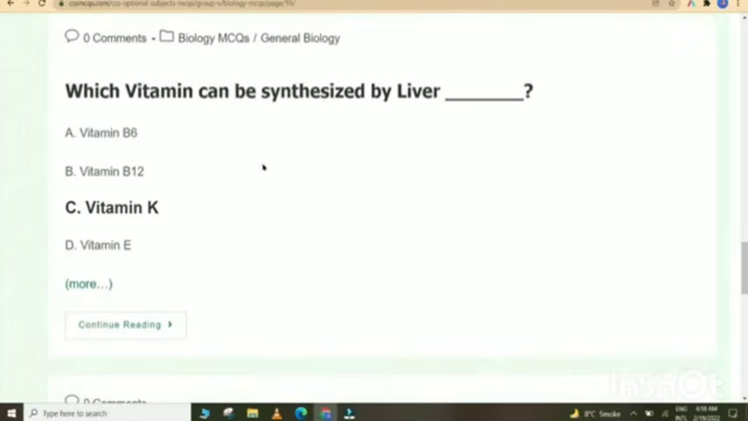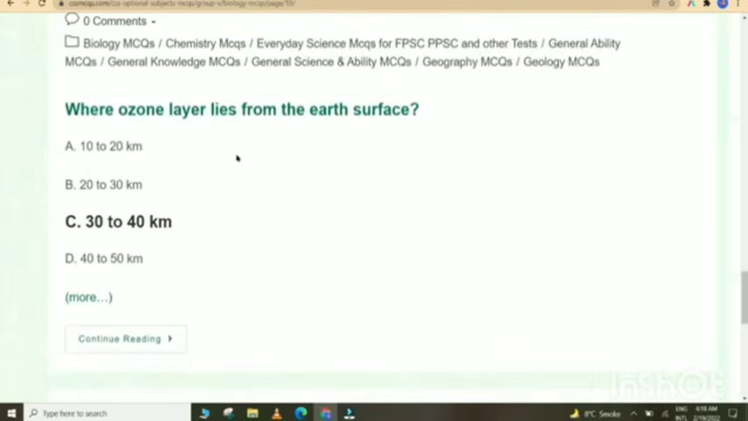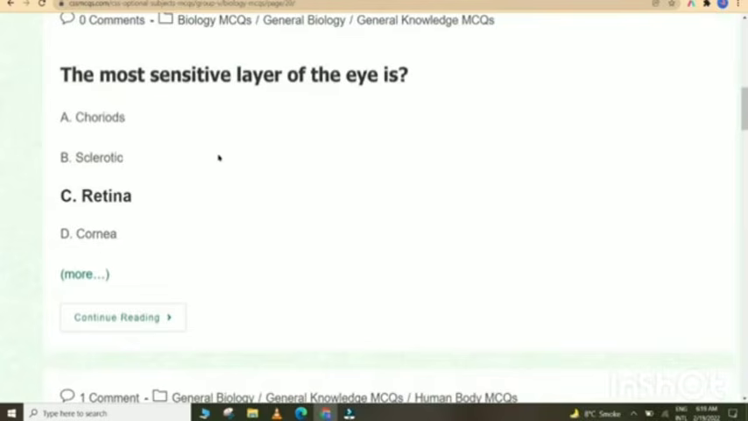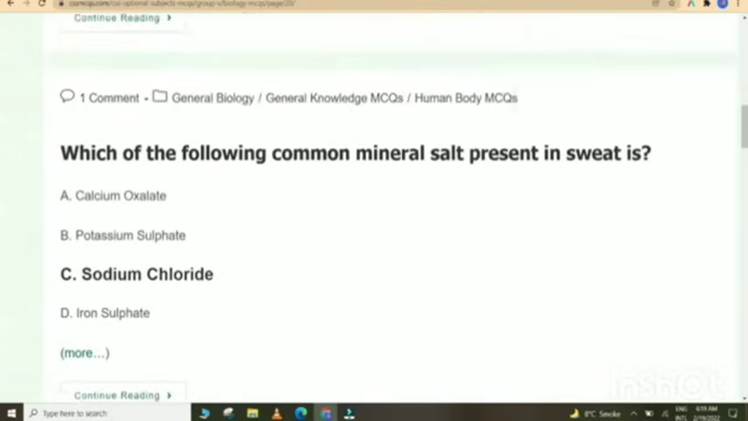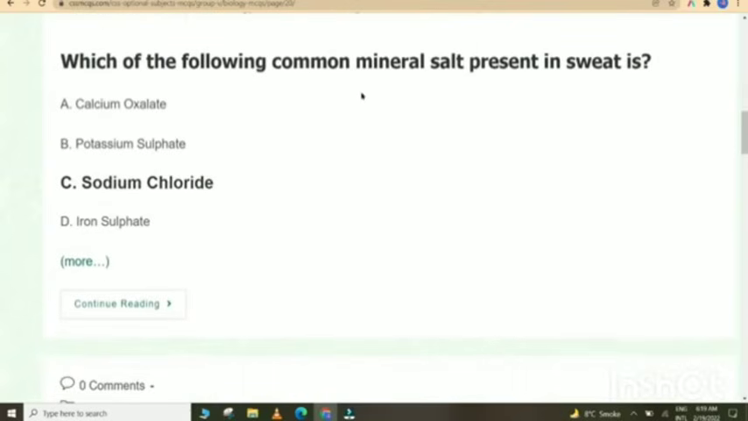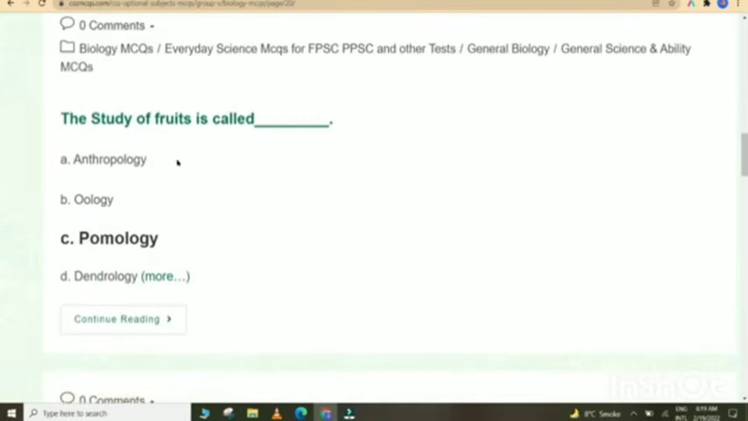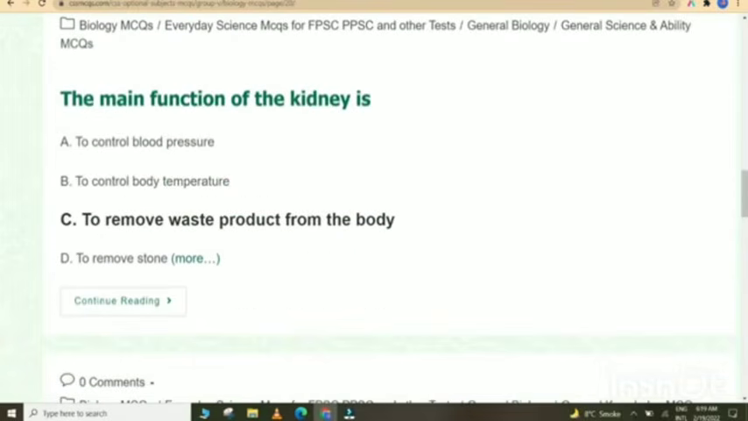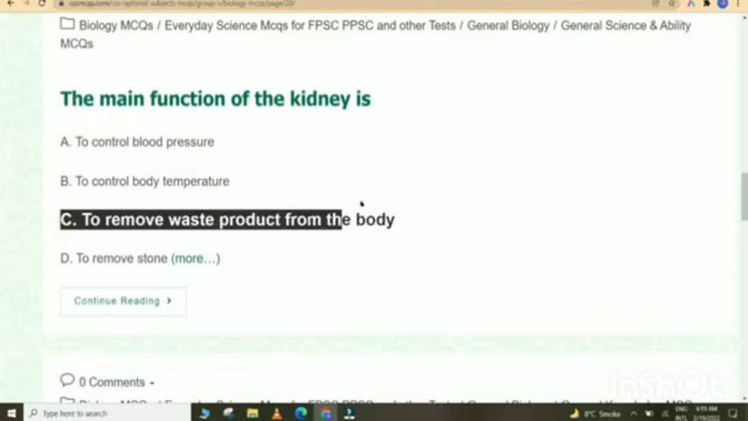Which vitamin can be synthesized by liver? Vitamin K. Where does the ozone layer lie from the Earth's surface? 30 to 40 km. The most sensitive layer of the eye is retina. Which of the following common mineral salt present in sweat is sodium chloride? The study of fruits is called pomology. The main function of the kidney is to remove waste product from the body.